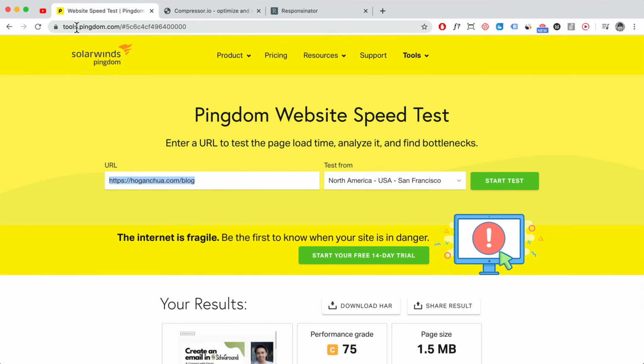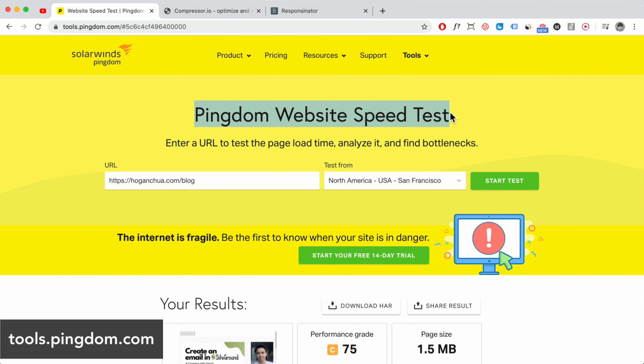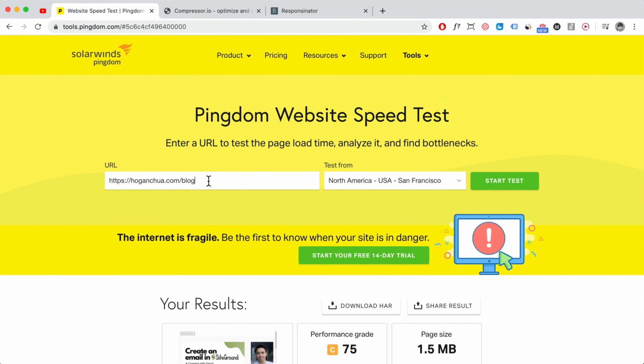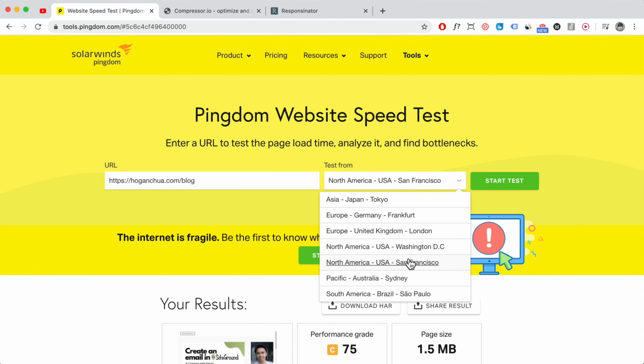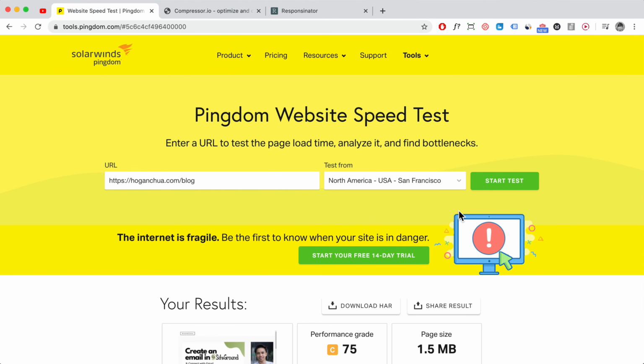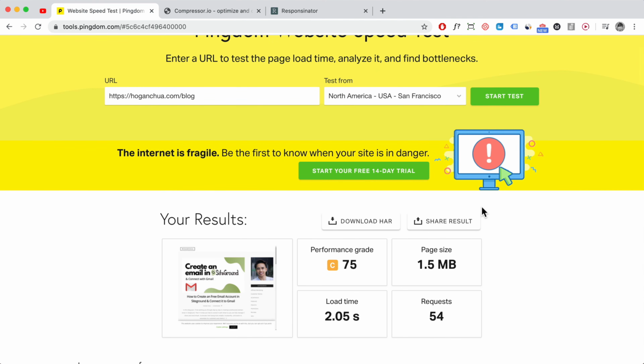So you can go to a website called tools.pingdom.com, or you can just Google Pingdom speed test. All right, you can plug in your URL here and then set it to the location which you want to test it. For example, you want to test it at the location where your main audience is from, right? Because you don't want your website to load slow for your main audience. So test it, okay? And then what I do recommend is trying to keep the page size lower. You want to make sure that the images on your website are optimized and not too big. That's why we cropped them before, but I'm going to show you another tool to ensure that the size of the image is smaller as well.